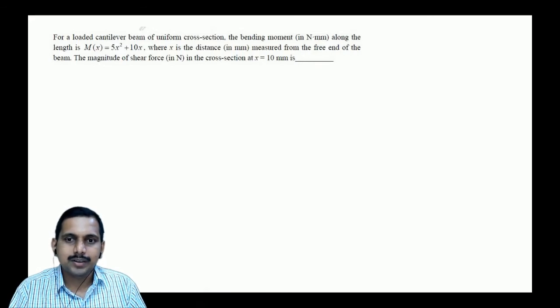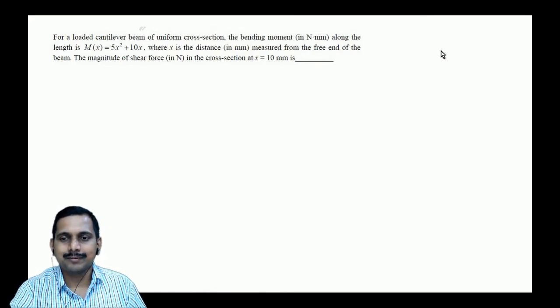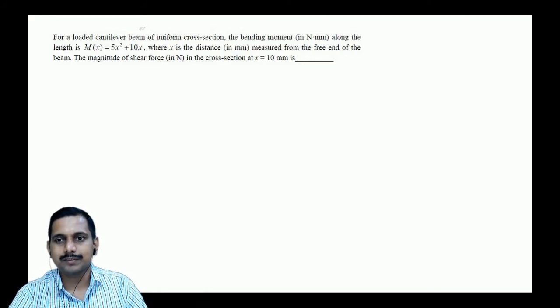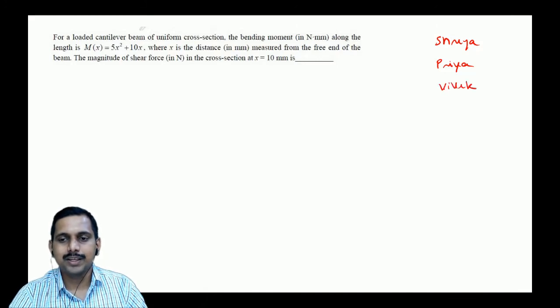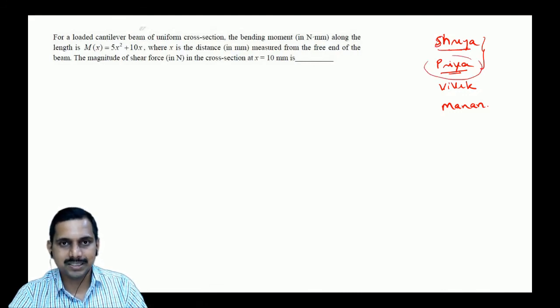There are a lot of names of people which I like. I have told you the names, is it not? One is Shreya, another is Priya. I like a lot of students. Then we have Vivek, and Manan. These are all the students I like. Shreya and Priya, you should select which is better for you. This is betterment, which is nice for you. So you have to select whatever looks nice for you. So you have to always select Shreya over Priya, and when you do that, you have the Viveka.